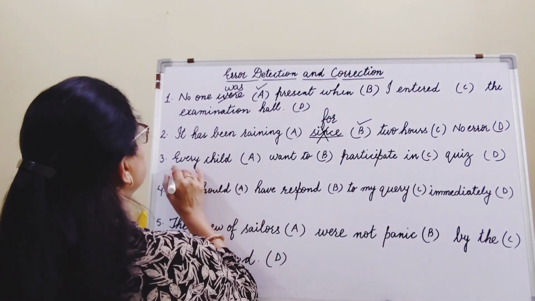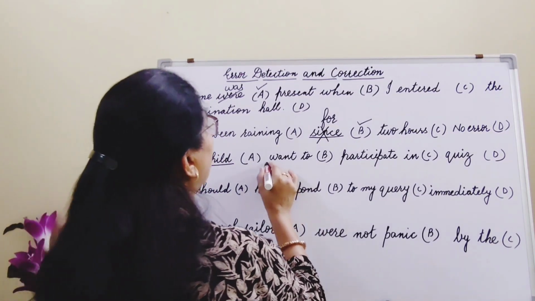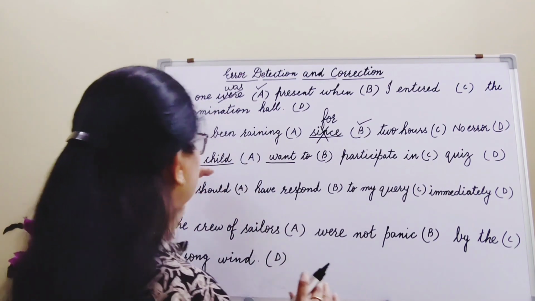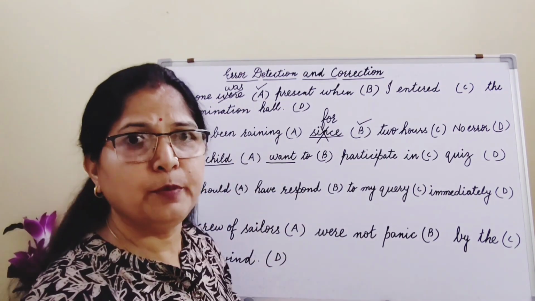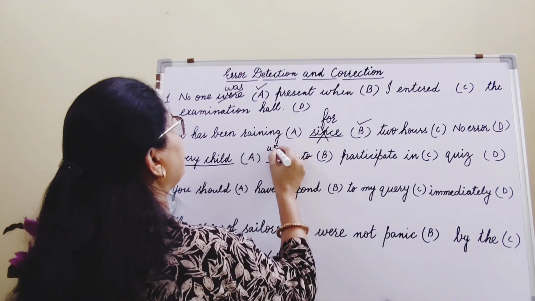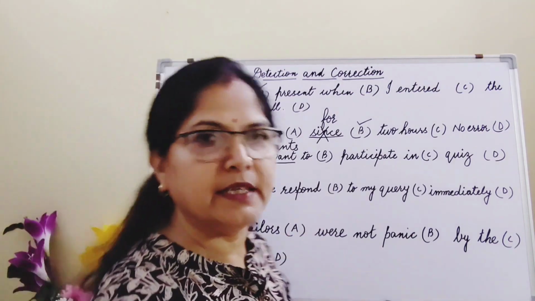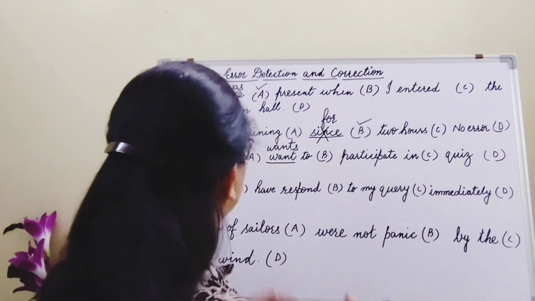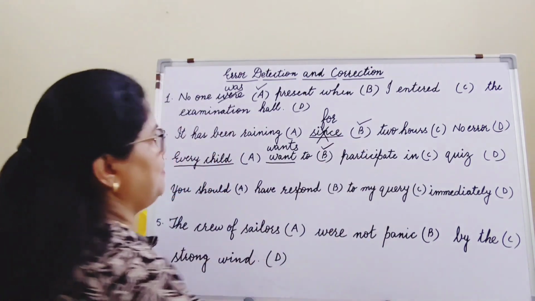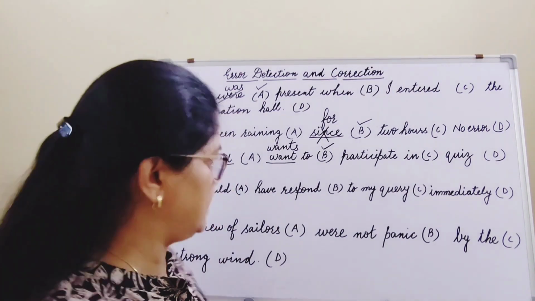Remember, every child is a singular subject. So here, want is in the base form. According to a singular subject, the verb should be singular. So it should be wants. Every child wants to participate in the quiz. Alright. So, which part has the mistake? Part B has the mistake and the correct answer is wants in place of want.